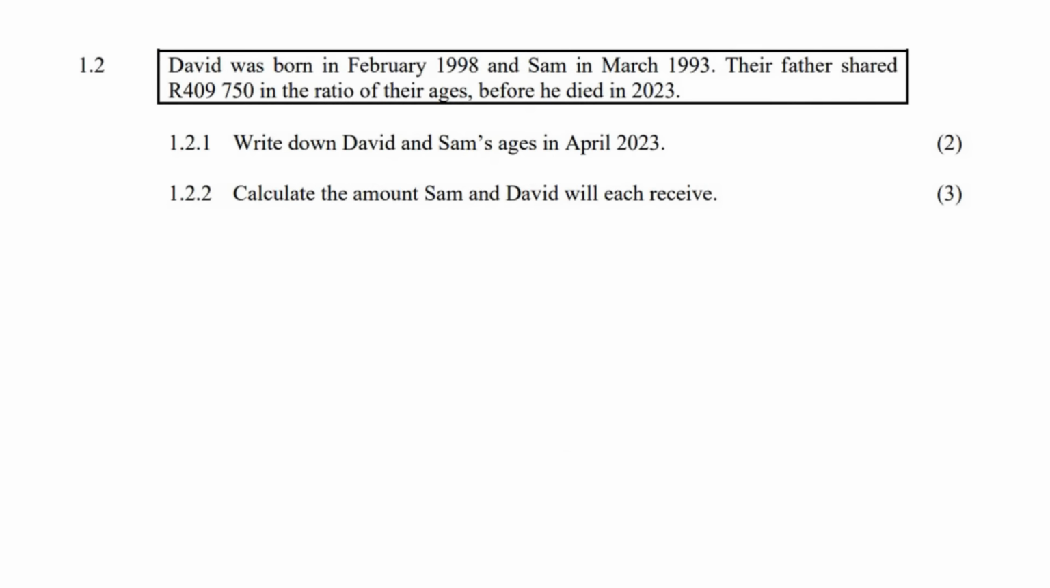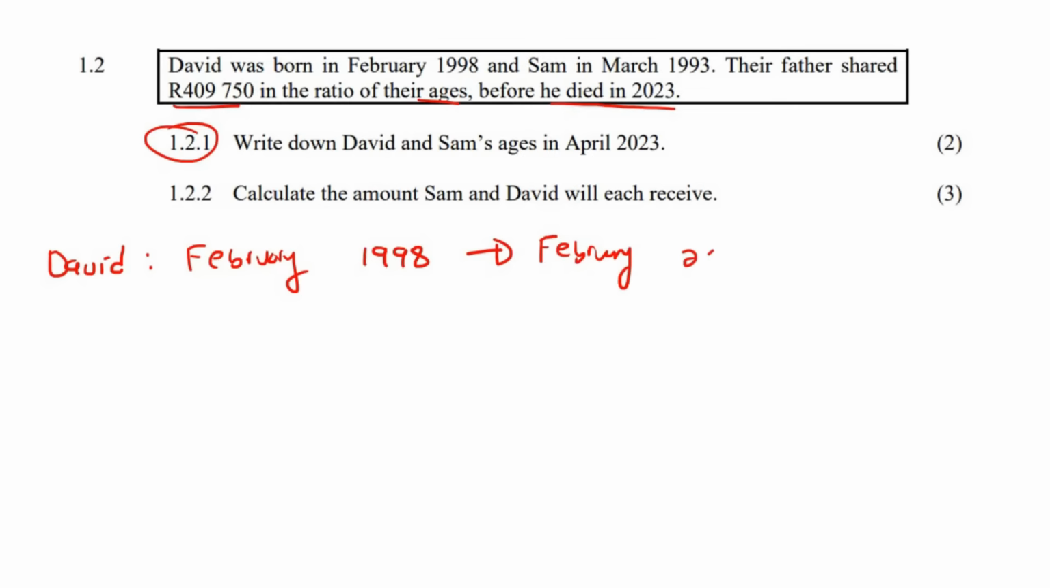I don't understand. David was born in February 1998, and Sam was born in March 1993. Their father shared that amount of money in the ratio of their ages before he died in 2023. The first question says, write down David and Sam's ages in April of 2023. Okay, let's start with David. So David was born in February of 1998. So let's quickly take him to February of 2023.